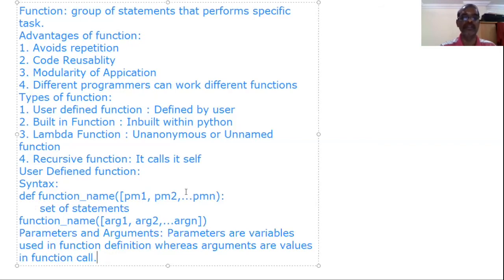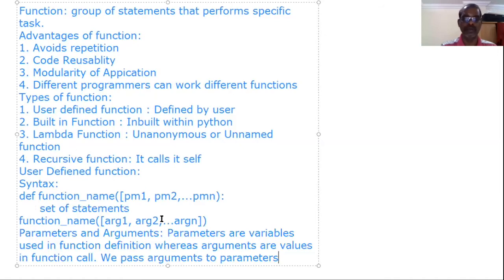Here we have to give variable name. Here we have to give values. We pass argument to parameter. That means while calling this function, this value stored in argument will be passed to parameter 1. Values are stored into parameter.